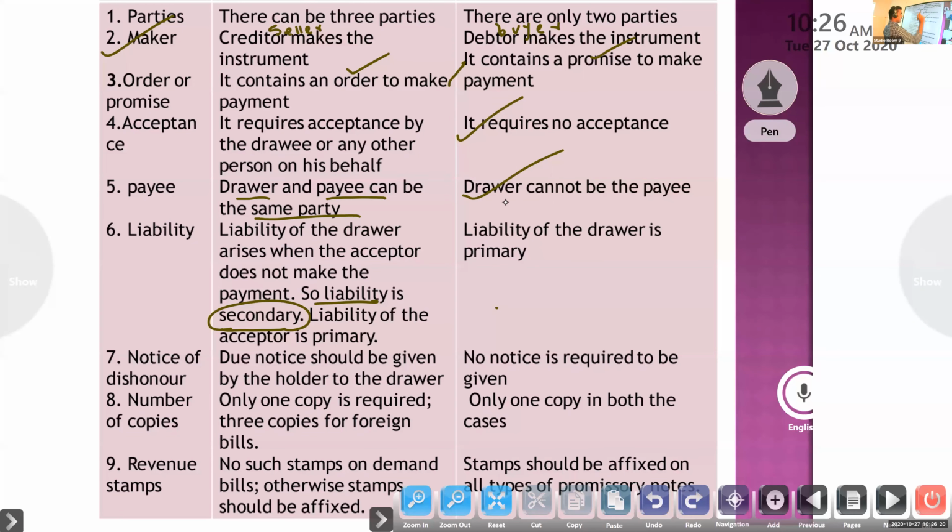But in a promissory note, the liability of the drawer is primary. Why? Because he is a debtor and a buyer, so his liability is primary. In a bill of exchange the drawer is only the creditor, so no liability, unless expense arises when they don't make the payment at the correct date. So in a bill of exchange the liability is secondary, but the liability of the drawer is primary under a promissory note.